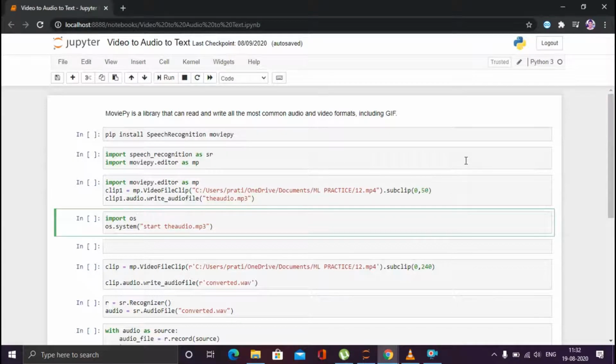I'm your host Pratik Anjay, and today I'm going to show you how we can extract the audio from a video file. Also, I will show you how we can extract the text from a video file.